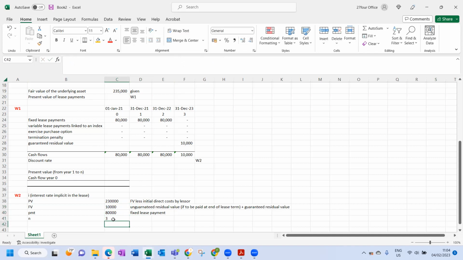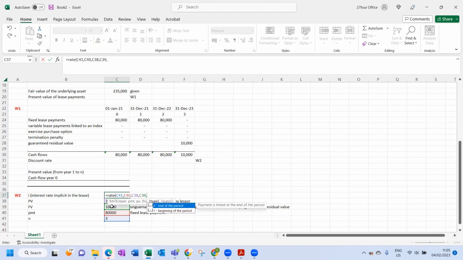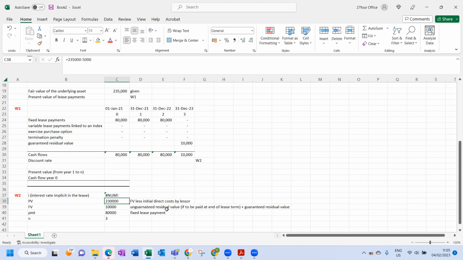N is the number of payments, which is 3. So therefore, we can work this out. Rate equals RATE open. We want N, we want PMT, we want present value, we want future value, we want type: end of the period or beginning of the period. The payments are at the beginning. Remember, just make a guess. I'm going to make a guess of 10%. When I close this, it's not going to work out, and I'll tell you why. It gives me an error.